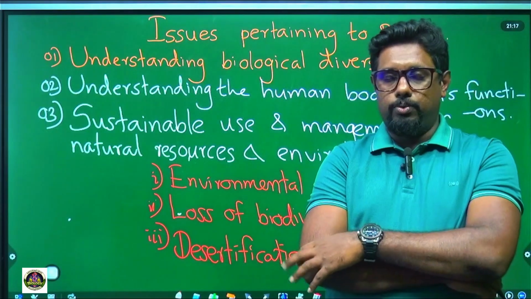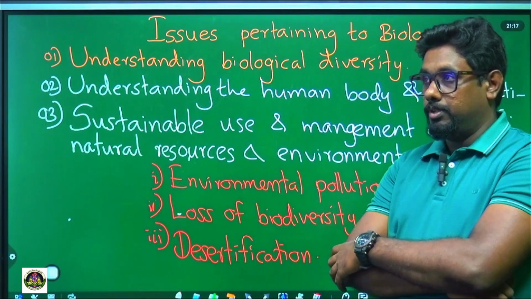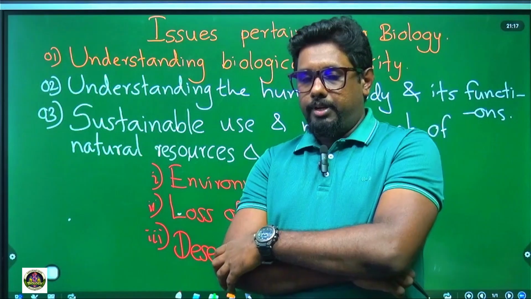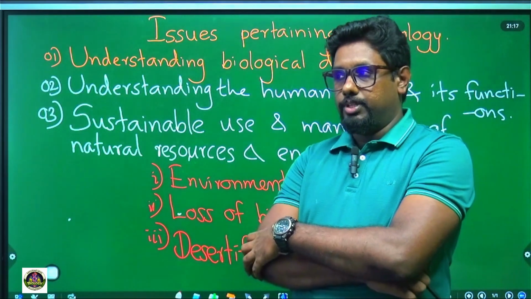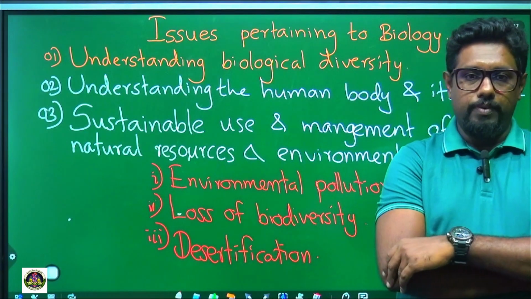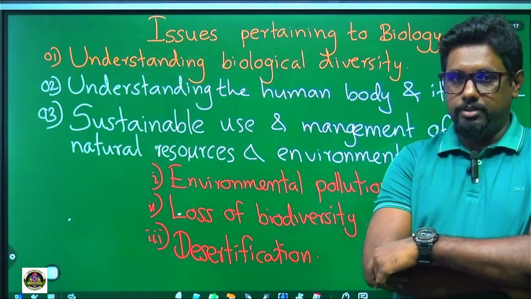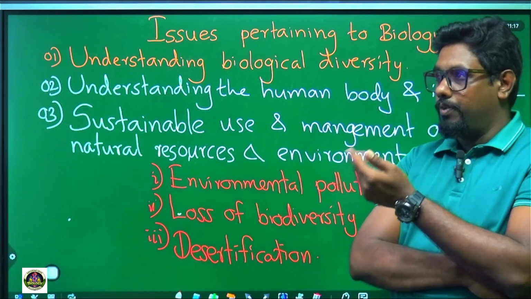Next point, write down: due to overexploitation of natural resources. Overexploitation means overuse.